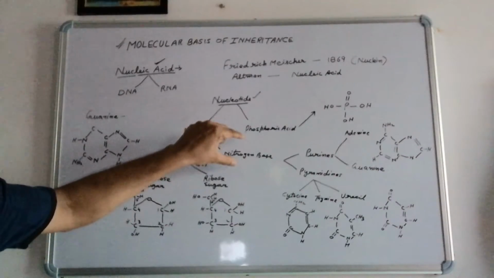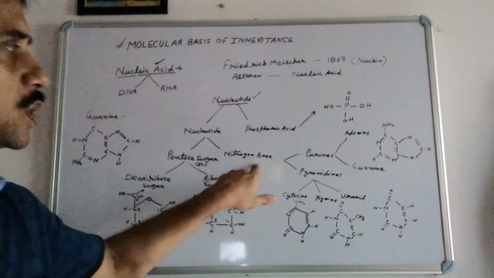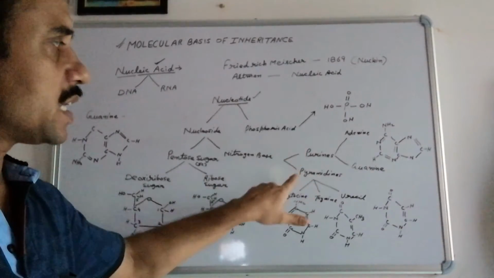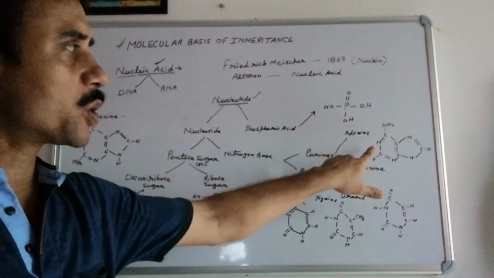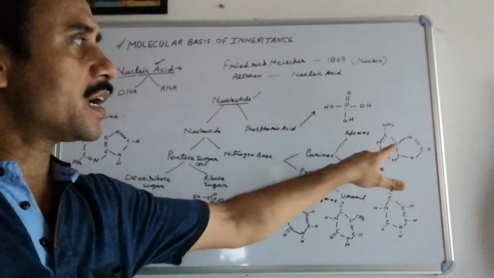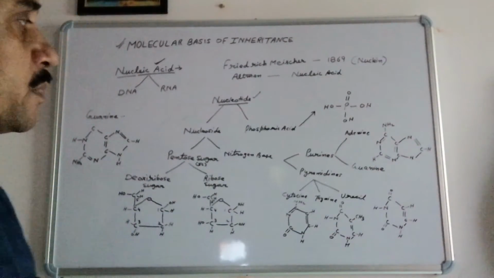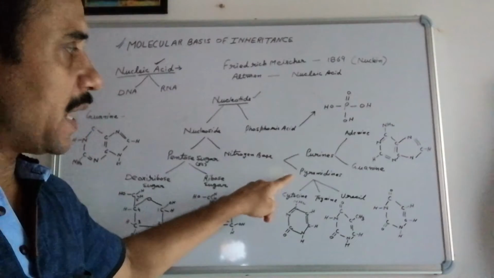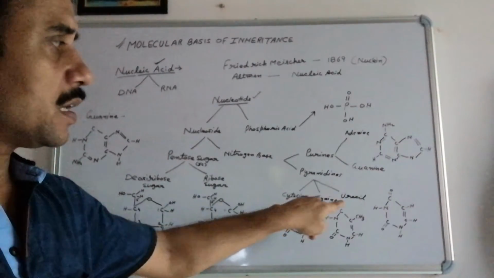Now when we are talking about the nitrogen bases, nitrogen bases are actually of two types, purines and pyrimidines. Purines are those structures which are made up of two rings. Two rings means one is the common pyrimidine ring and a 5-carbon ring is also attached to it. Whenever we are talking about pyrimidines, they are of three types: cytosine, thymine and uracil.